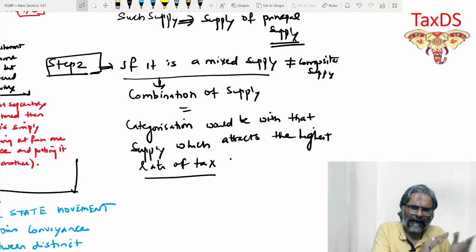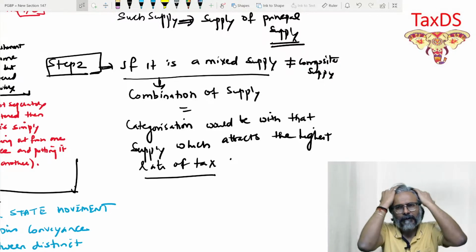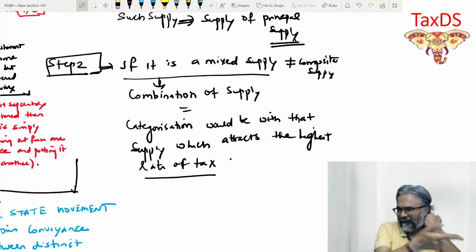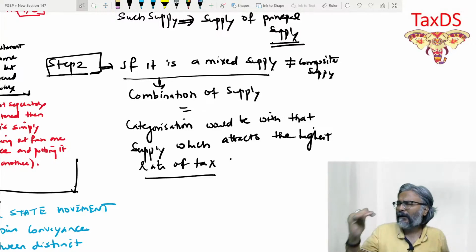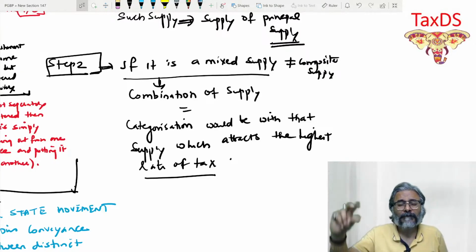Now there is one question, students, which is there. I'm just doing it at the very outset with all of you. Supposedly, there is a question which is already there in your Q&A segment in your study material also. A ground floor and the first floor, both of them have been let out.